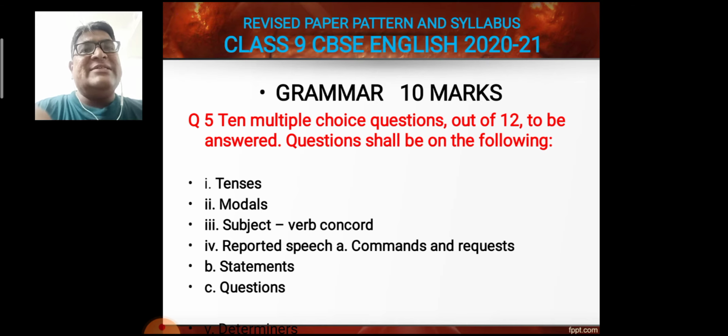Even in tenses, there are 12 tenses, mainly 3 tenses: present, past and future. In that, all 3 tenses are further divided into 4, so a total of 12 tenses are there and students have to practice a lot.